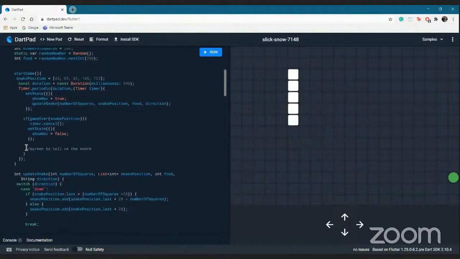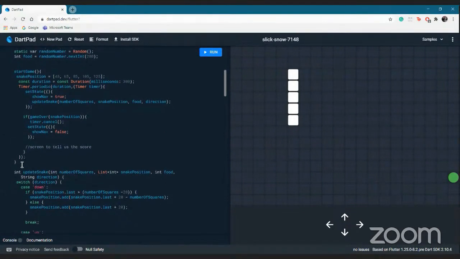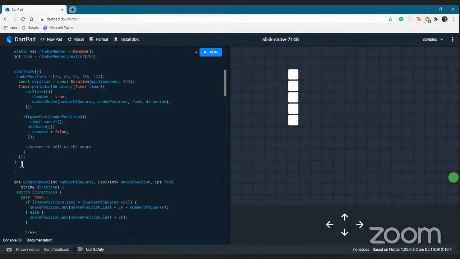And now, since the update snake function is done, we need a way that we can tell the score when the game is ended. So what we do is we declare another function, what do we name it? We name it show game over screen, because why not? Show game over screen.